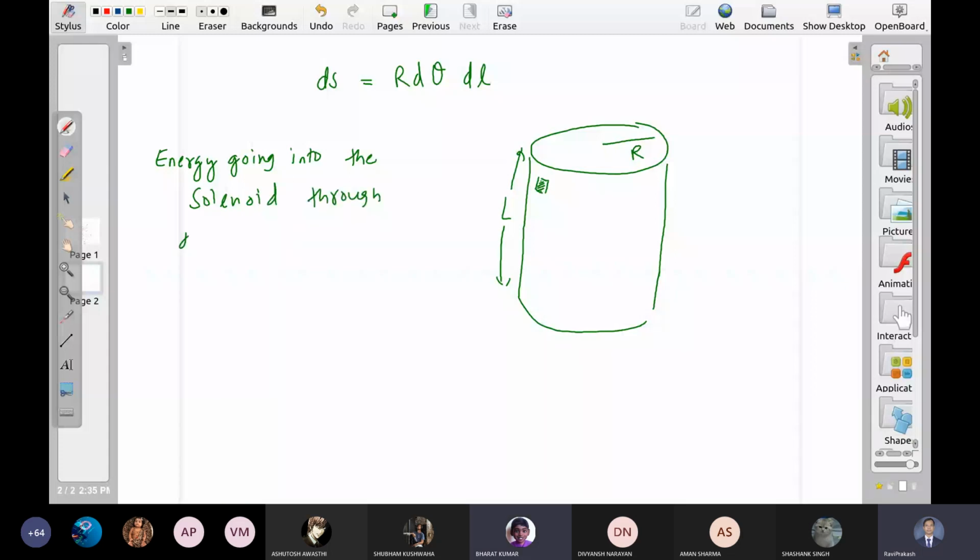Sir, it should be P into ds. And in dt time, P into ds into dt. So this much energy has gone into the solenoid in dt time through ds area.